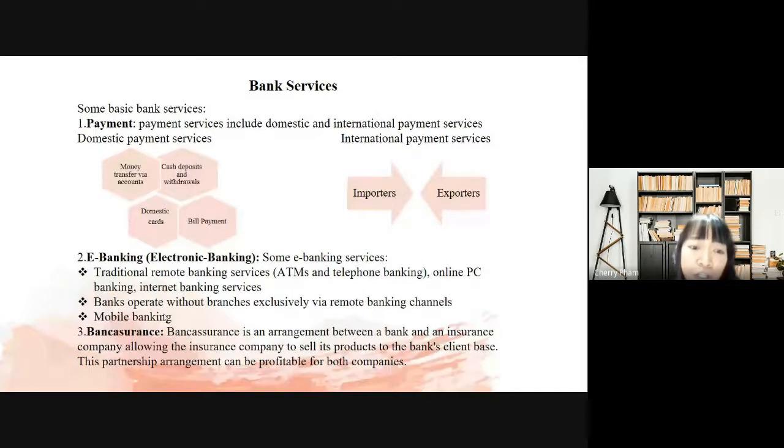And this partnership arrangement can be profitable for both the bank and the insurance company. The bank can have more profit from selling insurance contracts, and the insurance company can take advantage of the commercial bank's clients to sell their products. Yeah, those are some kinds of bank services.